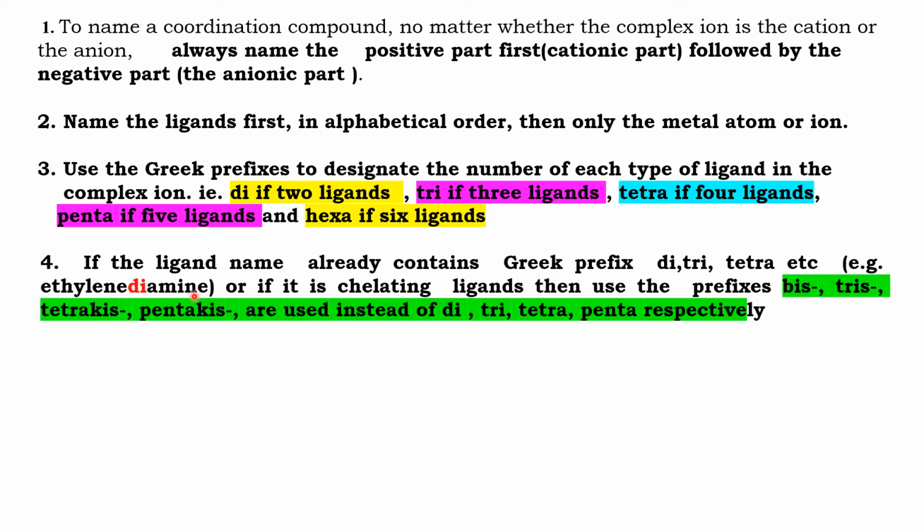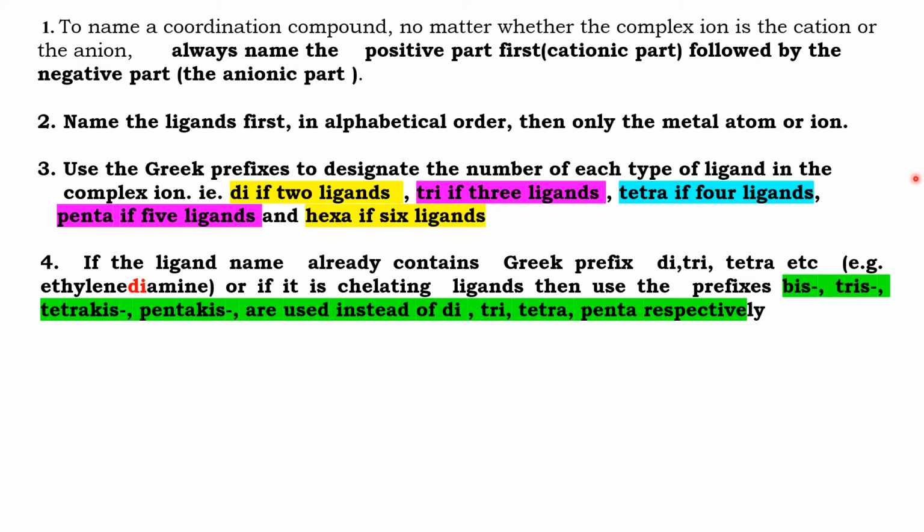That means if there are 3 ethylene diamine molecules, then the prefix is not triethylene diamine but trisethylene diamine. If I take the ligand oxalate ion, which is a chelating ligand, and if there are 4 molecules of oxalate ion, then I have to use tetrakis, not tetra.